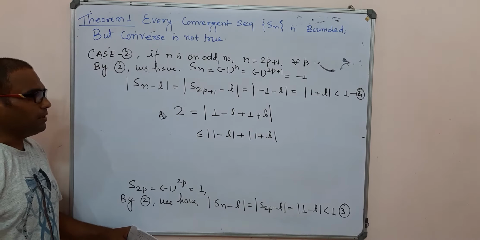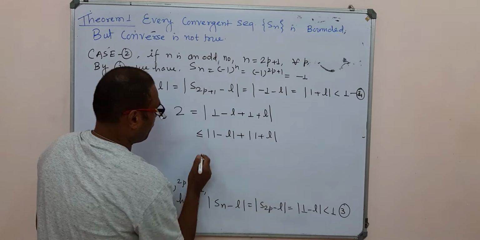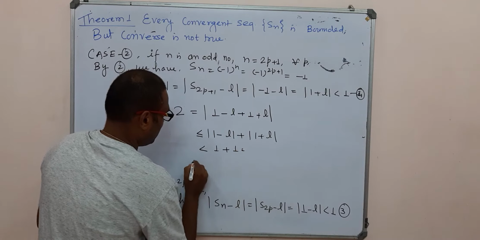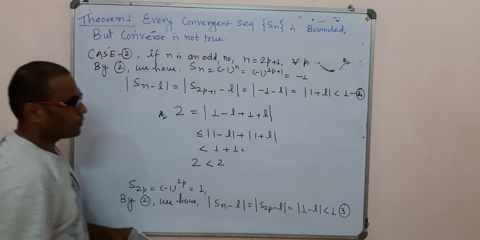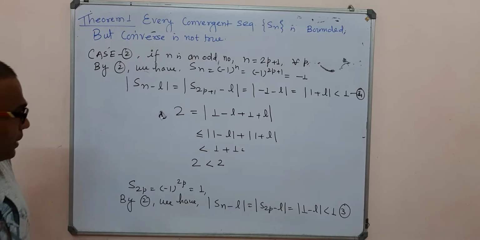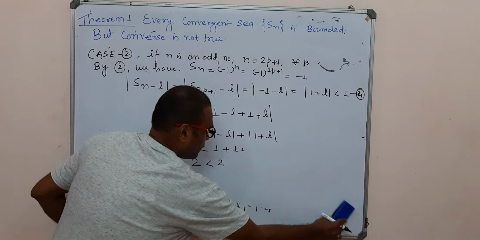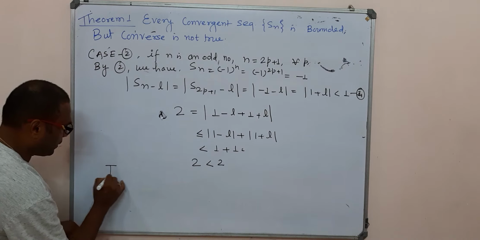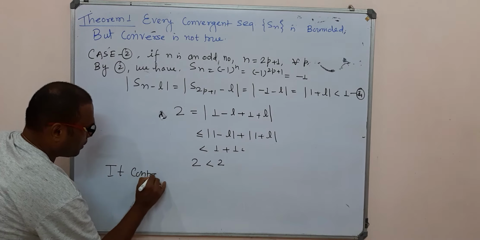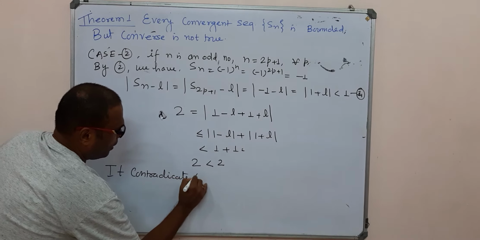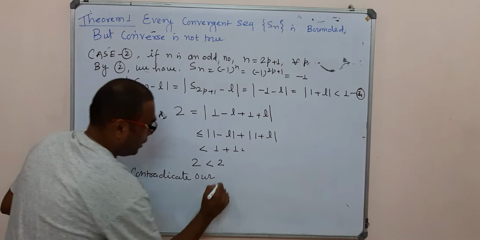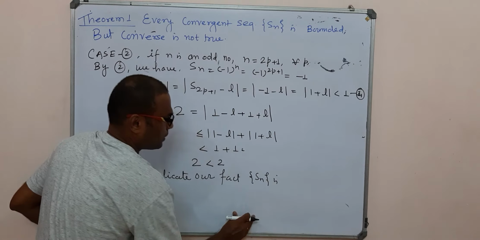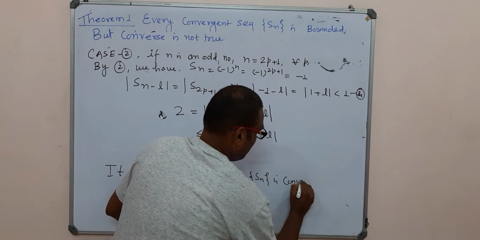Using inequalities 3 and 4, this is strictly less than 1 plus 1, that is, 2 is less than 2, which contradicts our fact. It is impossible that 2 is less than 2. So it contradicts our assumption that the sequence Sn is convergent.